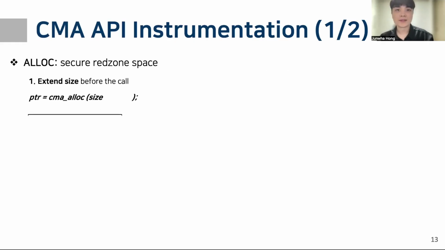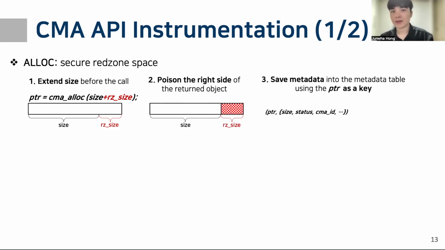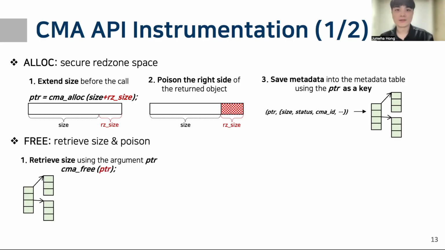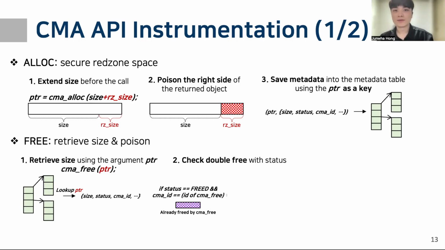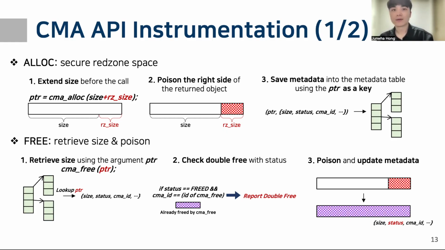For alloc, CMASan extends the size argument before the call to secure redundant space, poisons the right side of the returned object, and saves the metadata using the beginning address as a key. This metadata is retrieved at free using the parameter pointer, and checks for double free if the incoming object is already freed. Then we poison the object and update the metadata.